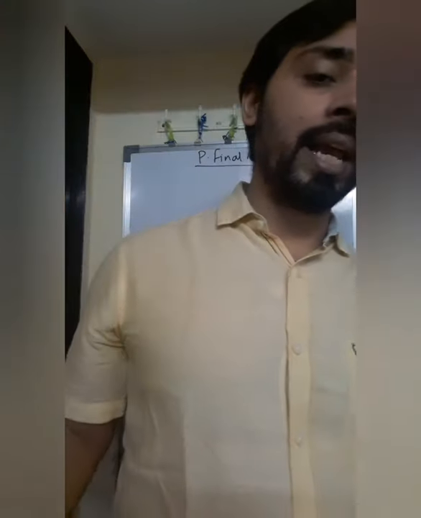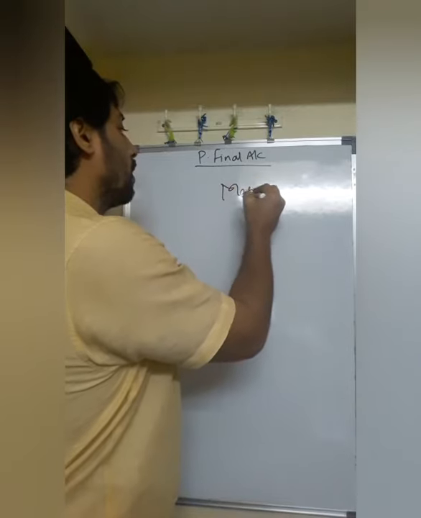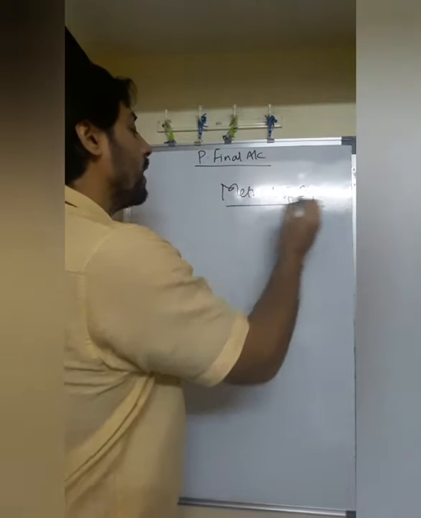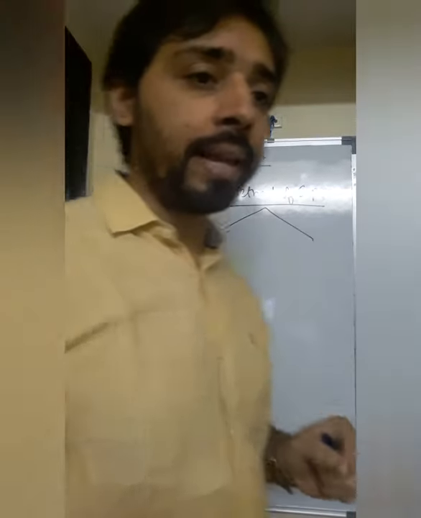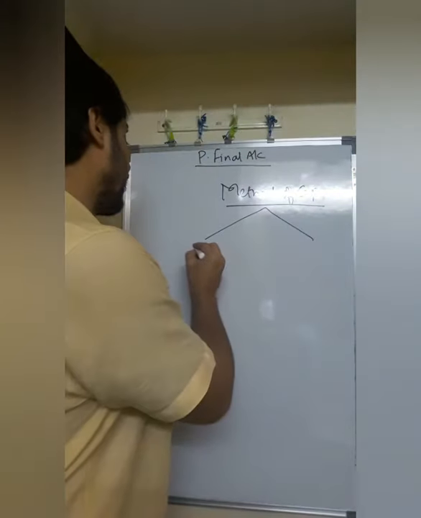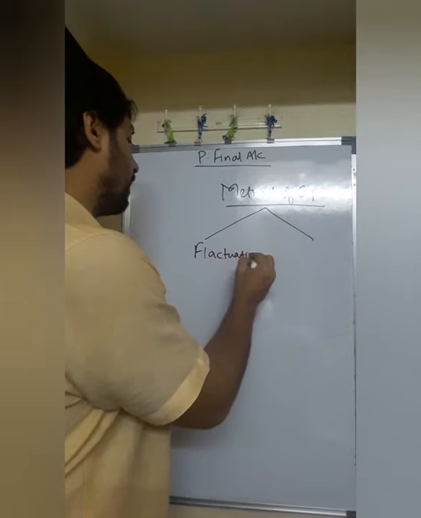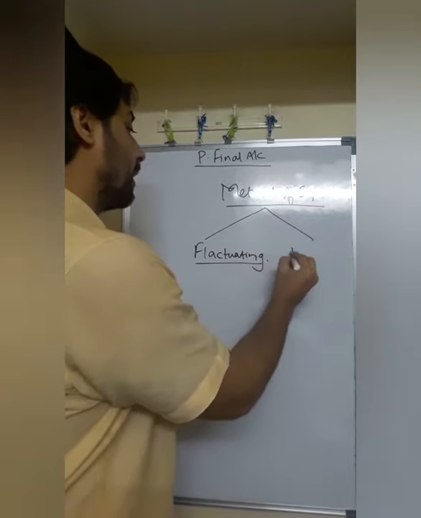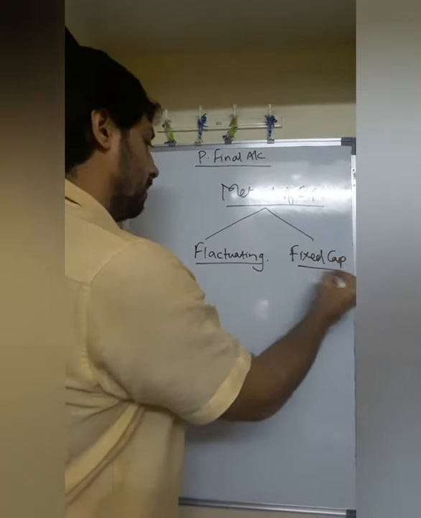Next comes something very important, what we call the method of capital. How is the capital account prepared? Now there are two methods of preparing the capital account. The first method, which we have done in 11th standard, is the fluctuating capital method, and the new method which we will be learning in 12th standard is the fixed capital method.